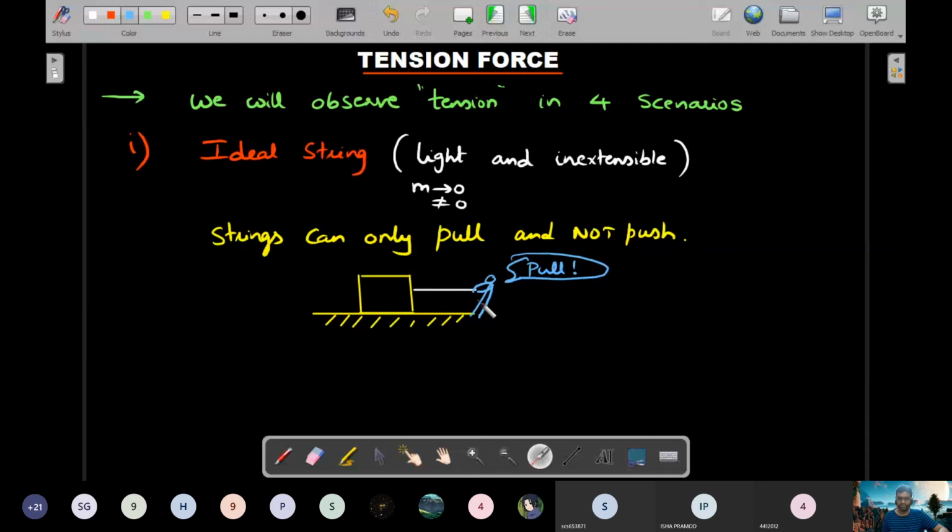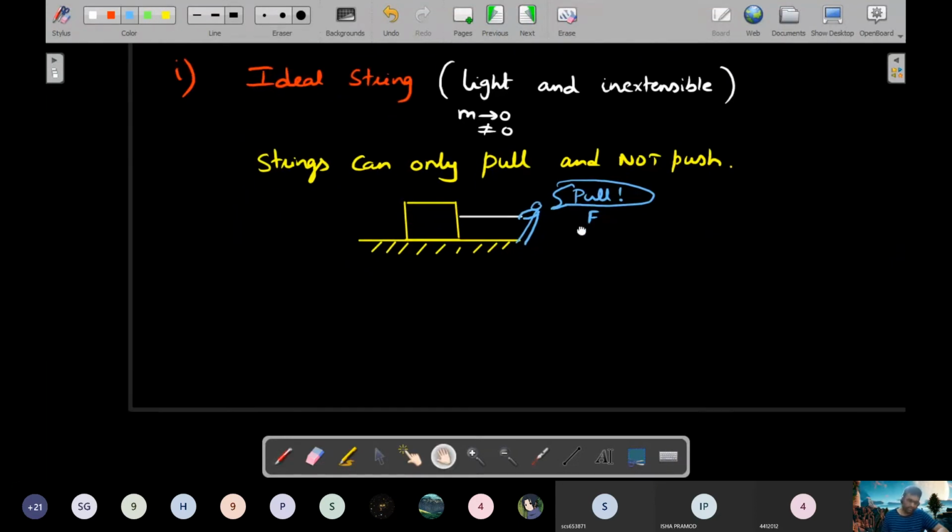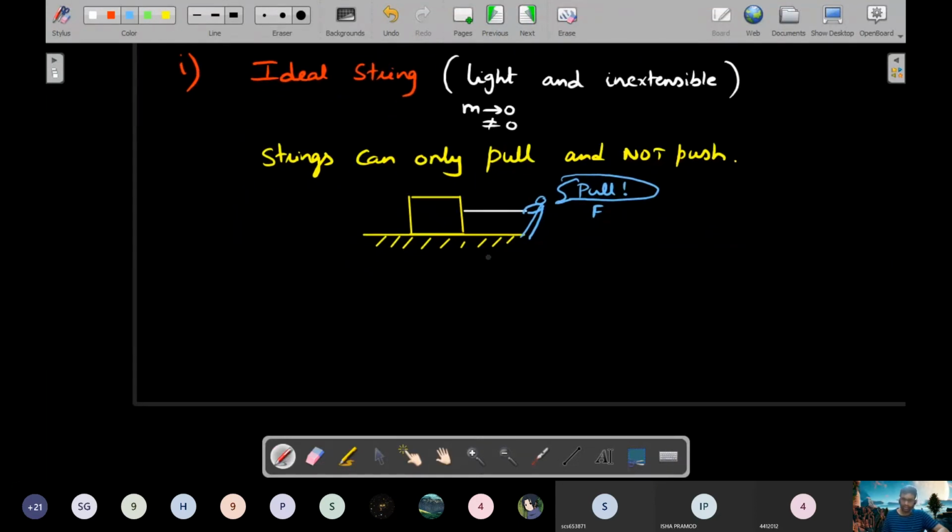You can actually visualize if he tries to push off, this string will acquire a non-flexible shape and it will be slack condition. So you can't push this block using this string. You can only pull is what he's trying to tell. So if he's applying a force F, then 3 free body diagrams I'll draw from this picture. One is of the block, one is the thread itself, and one is the person.